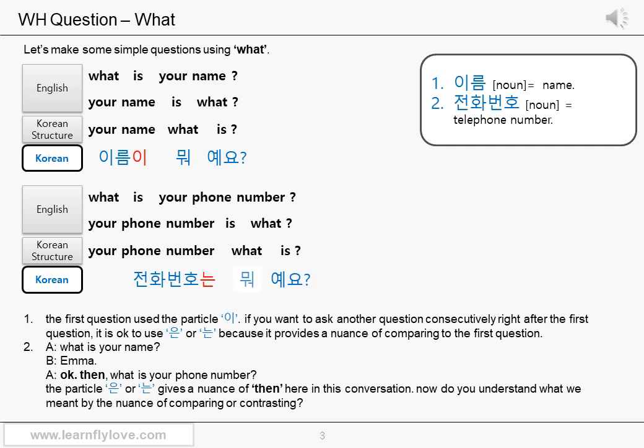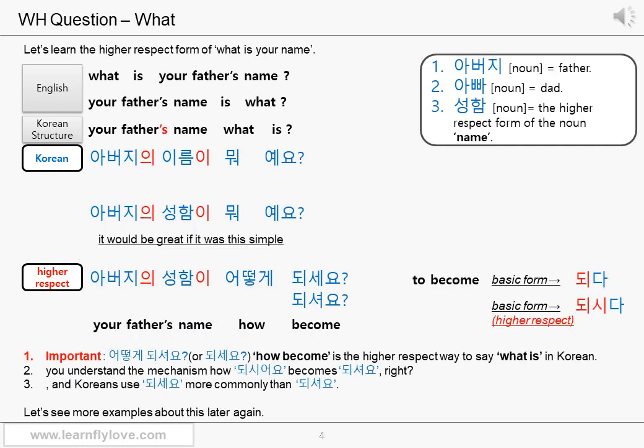What, 뭐. Is and a question mark. 예요? 전화번호는 뭐예요? What is your phone number? Or 전화번호가 뭐예요? Is okay too. Okay, let's learn how to say what is your name using higher respect forms.